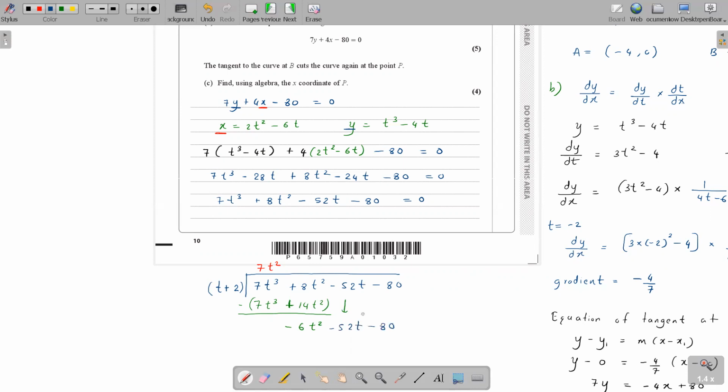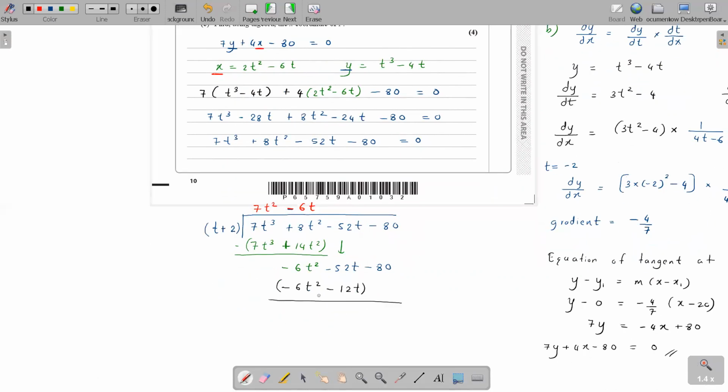Minus 6t squared divided by t gives minus 6t. Multiply minus 6t with t, that is minus 6t squared. Minus 6t times 2 is minus 12t. Agreed? Subtracting, this is 0, and minus 52 minus 12 is minus 40, so minus 40t. And then you have minus 80.